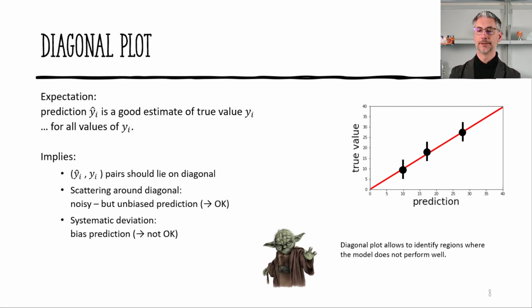So we imply here that if the model is good, all the pairs of y hat and y should be on the diagonal, or they deviate from the diagonal depending on the noise that is present. We cannot live without the noise, we have to accept it, but if we have an unbiased prediction, it would be sort of a point cloud around the diagonal, so that should be okay. And if we observe any systematic deviation from this diagonal line, we have a bias somewhere, and this is not okay. So this diagonal plot, as it's called, allows us to identify regions where the model doesn't perform well.